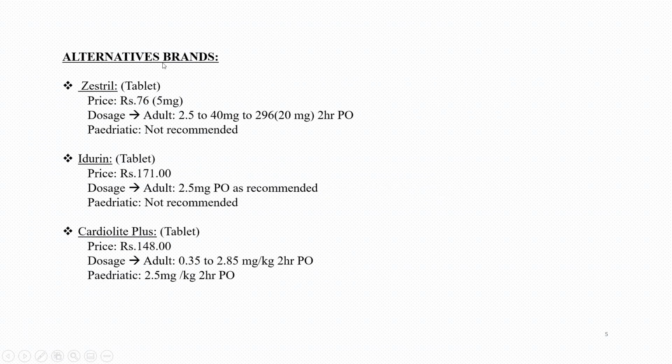Now the alternative brand of this medicine is Restil, which is available in the form of tablet. Its dosage for adults is 2.5 to 40 mg and for pediatric it is not recommended. The other brand is Idurin, which is also a tablet and the dosage for adults is 2.5 mg per oral and for pediatric it is not recommended. The other brand is Cardiolite Plus and it is also available in the form of tablet. The dosage for adults is 0.35 to 2.85 mg per kg per 2 hours per oral and for pediatric the dose is 2.5 mg per kg per 2 hours per oral.